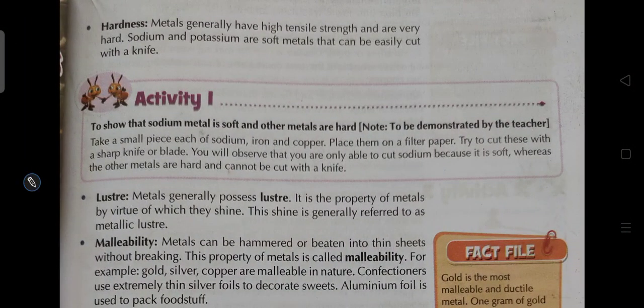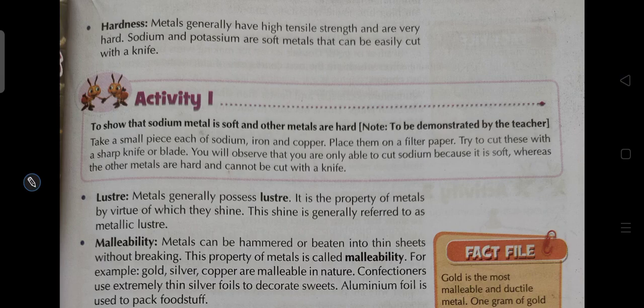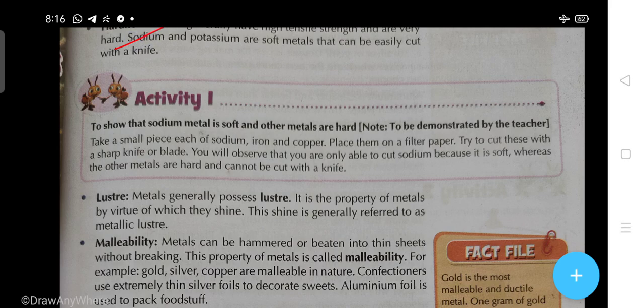Now the hardness. We are talking about the metals, students, and if we talk about the hardness, metals generally have high tensile strength and are very hard. Sodium and potassium are soft metals that can be easily cut with a knife. So these are exceptions. Actually sodium and potassium are metals, but they are not hard, and can be cut easily with the help of a knife.